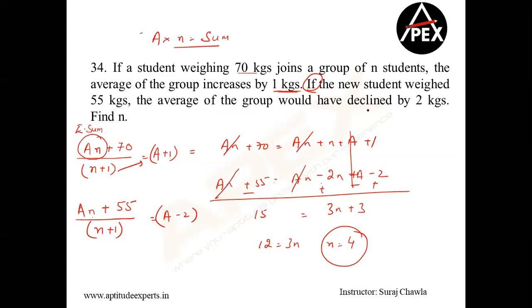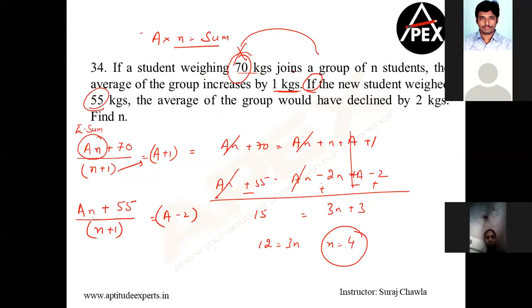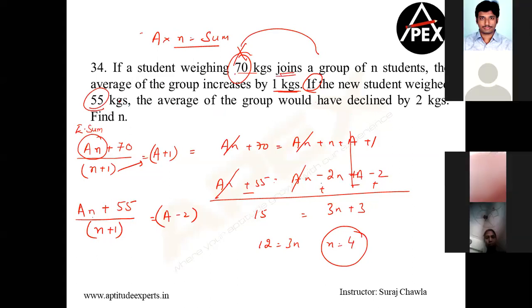No, he joined, no? Rukmini, did the student with 55 kg leave or join? He joined, no? Because he says if the new student weighed 55, that means instead of the previous guy being 70, if he is 55 now, he's joining only, but not with 70. Instead of 70, he's joining with 55. Clear, Rukmani?